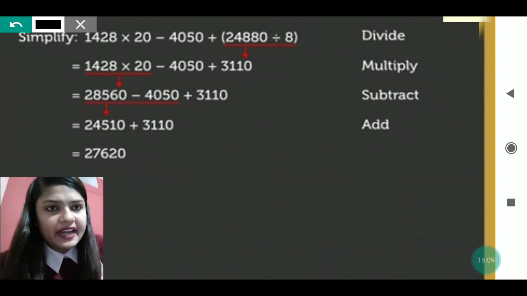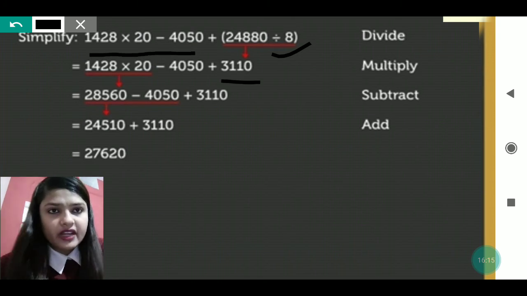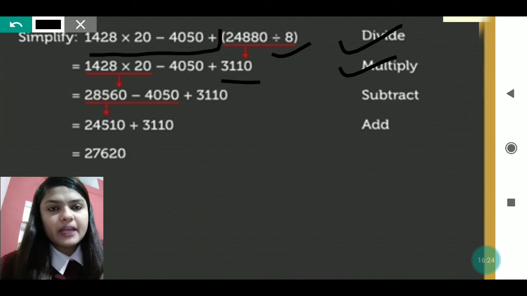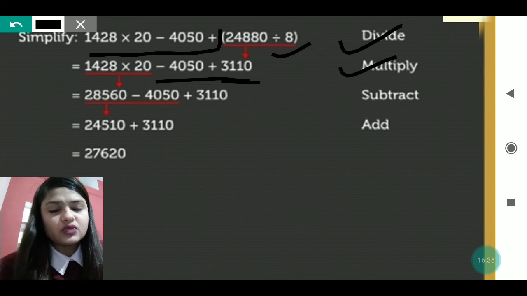You can see this bracket I have solved in the first step. So I have got 3,110. Then the rest of all numbers, whatever number with the sign is given, I have written as it is. Now after doing the division here, which thing we have to do? Multiplication. So when you multiply 1428 into 20, then you will get 28560. That 28560 you will write down, and the rest of the numbers, minus 4050 plus 3110, you will write as it is.